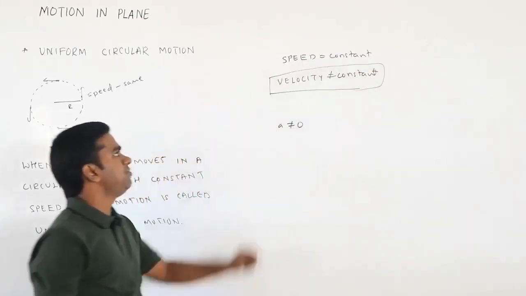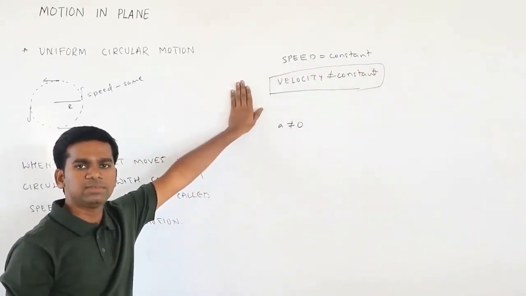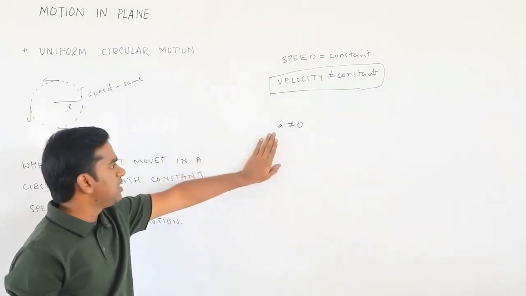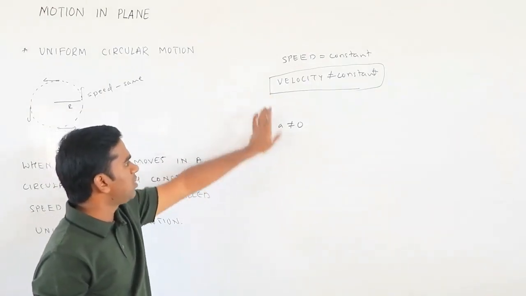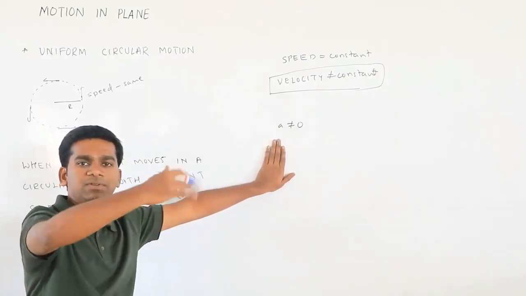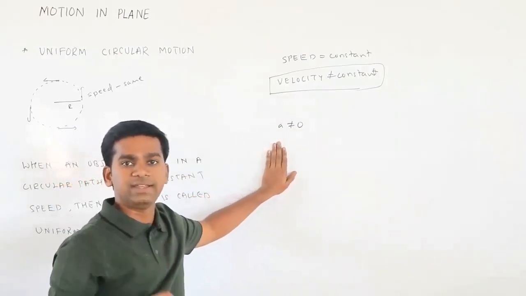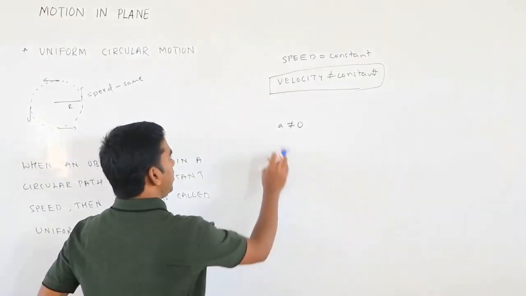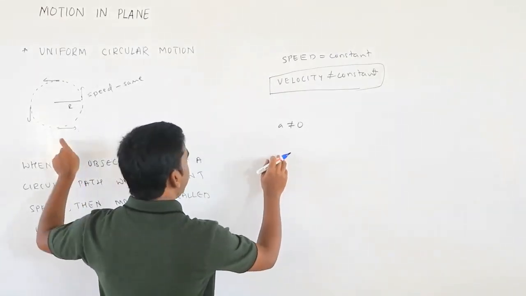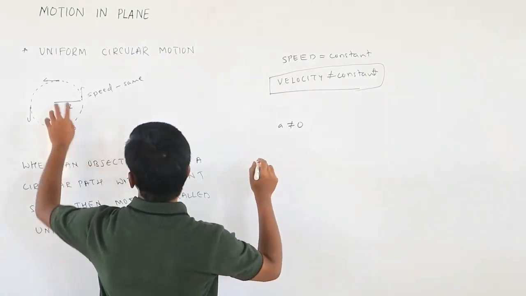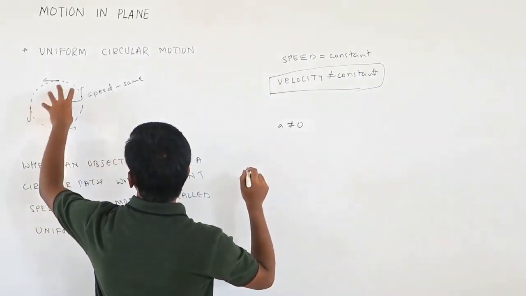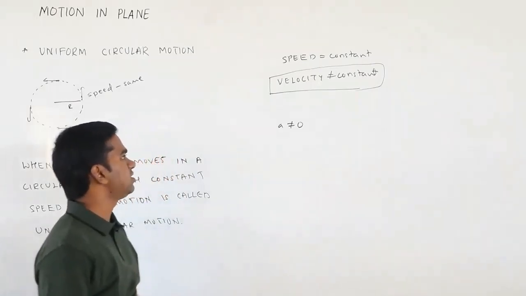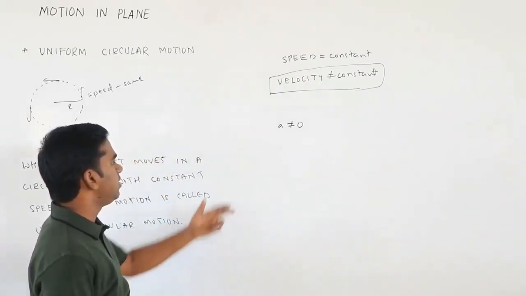Speed is constant, but velocity is not constant because of the continuous change of direction. So it will get some acceleration, and the acceleration also has a direction towards the center. That we will see, what exactly the direction is and how it gets its value.